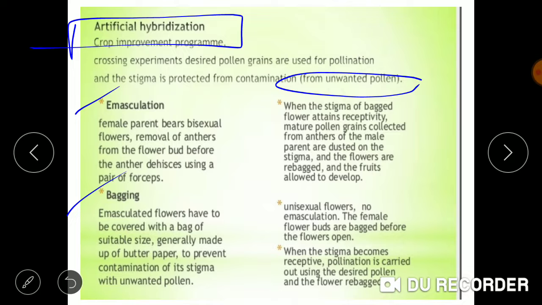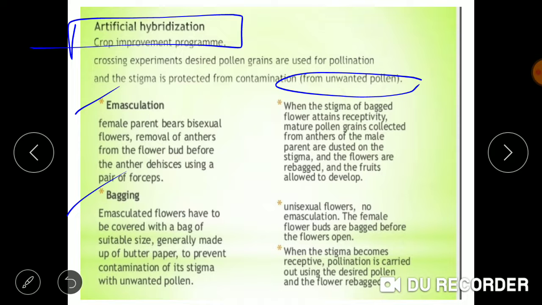Now, the next step is bagging. We do the bagging of the female reproductive part, the pistil, with butter paper so that no pollen from outside gets in contact with the stigma. So that pistil is now covered with the butter paper. This process is known as bagging.